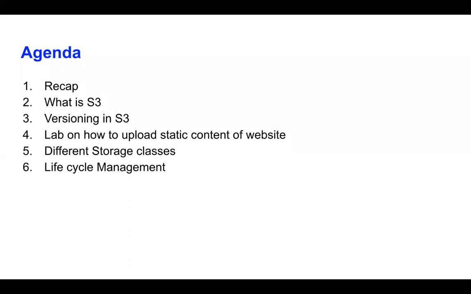Then you have EFS, which is Elastic File System, another kind of storage which Amazon provides. It's for when there are maybe 2-3 EC2 instances which want to share common things. For that, you can use EFS. We'll cover EFS and EBS in detail in an upcoming session.